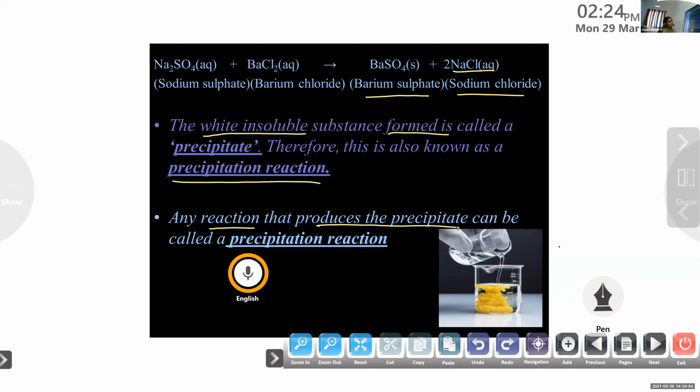Do you remember another activity in which a precipitate is formed? During the first days, the first class itself. Can you remember which reaction? Anyone, please? This is a clue for that chemical reaction.